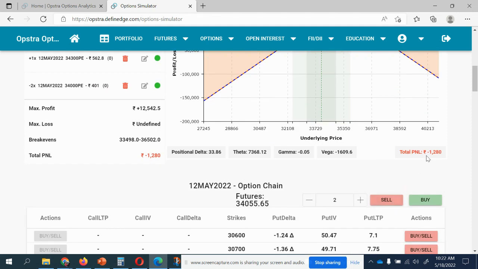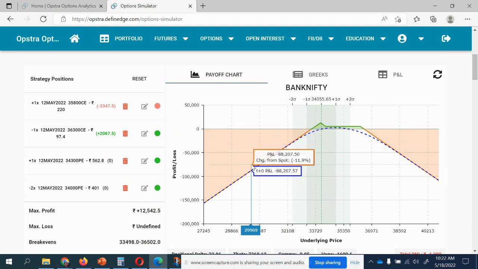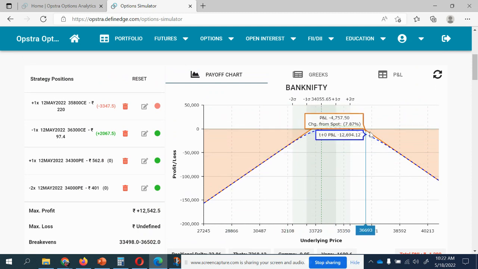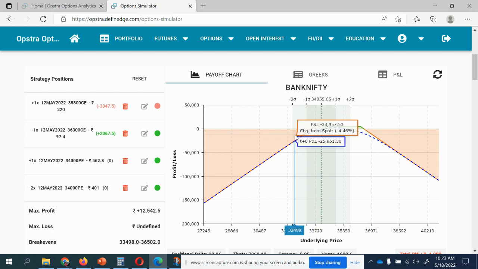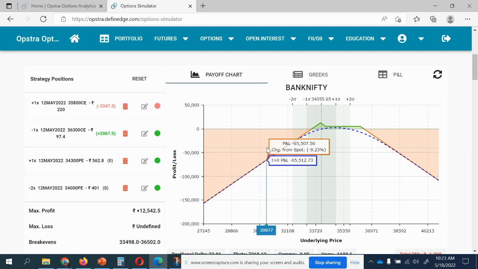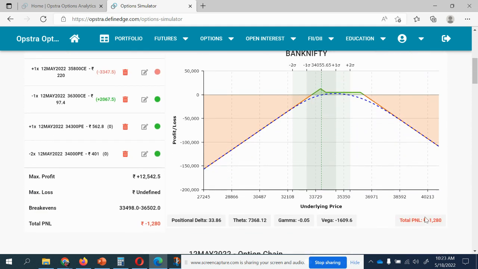Now your loss is only 1,280. The original loss was 3,500 in your debit spread. Though this shows unlimited loss on the put side and on the call side, the call side is very safe. You have to think only about the put side. If the market keeps going down, you can do the adjustments. Just go to my debit spread playlist. You have all the adjustments over there. Okay, now your loss is 1,280.